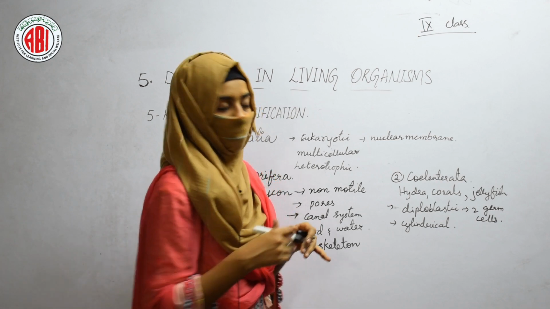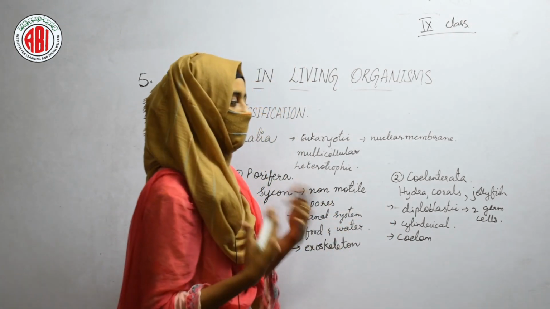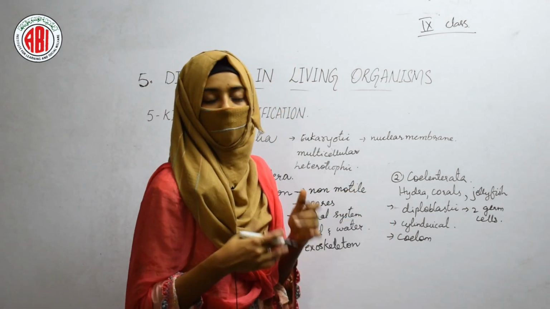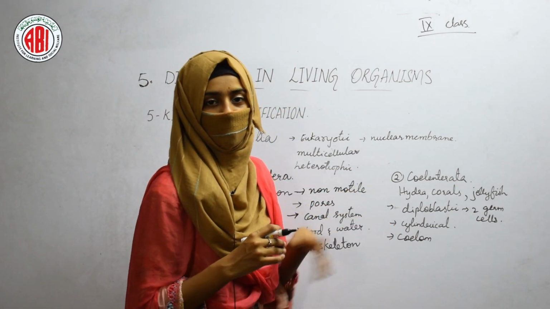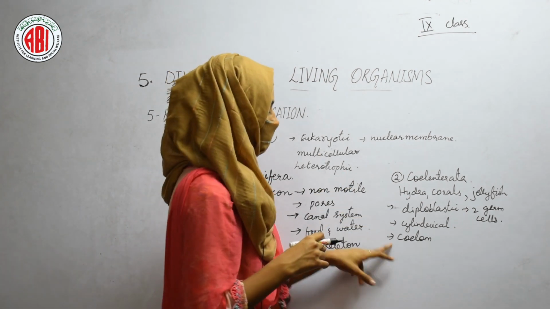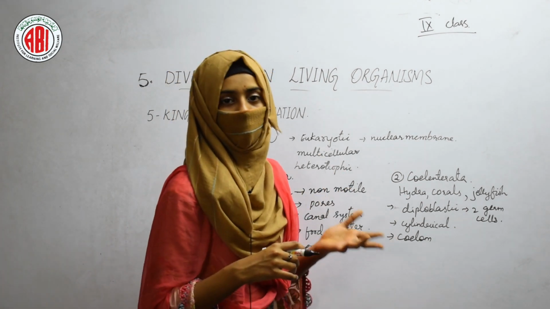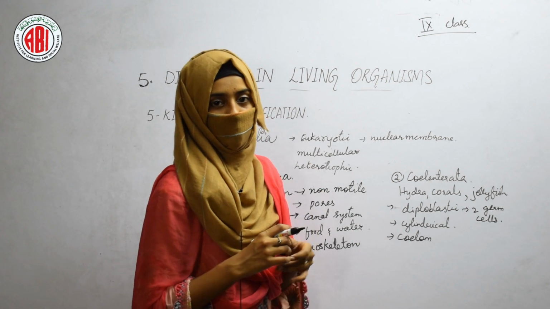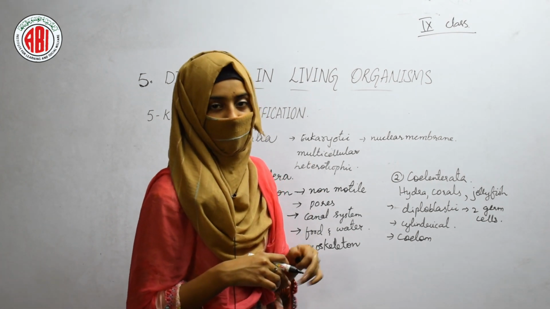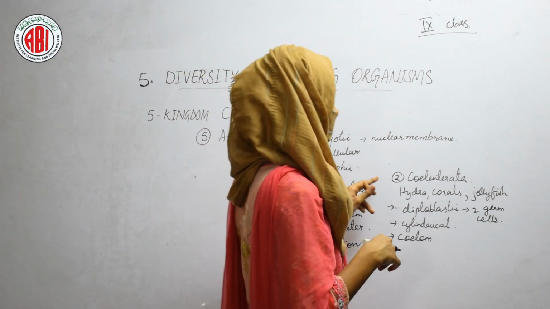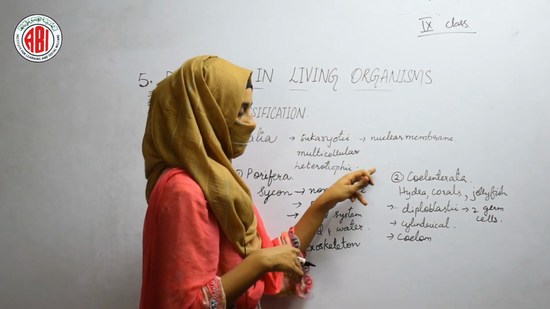The body cavity is called coelom. There are not many organs present in these types of animals. We cannot see organ differentiation in these types of animals. Only the coelom is present, which is called the body cavity, and inside the body cavity the circulation takes place. So these are the characteristic features of the animals of Coelenterata.